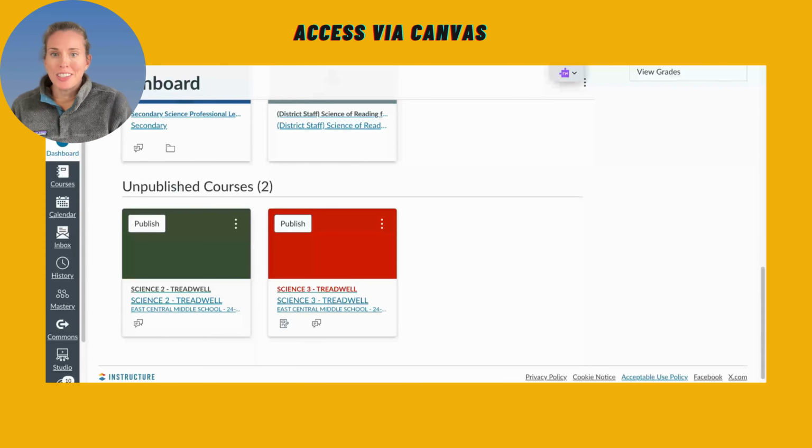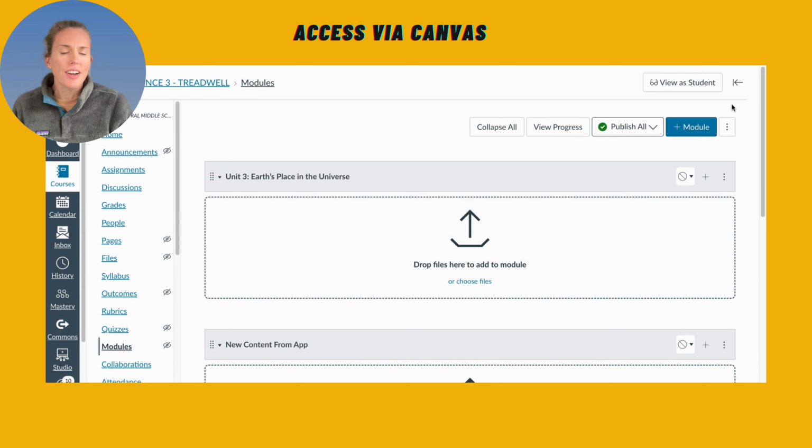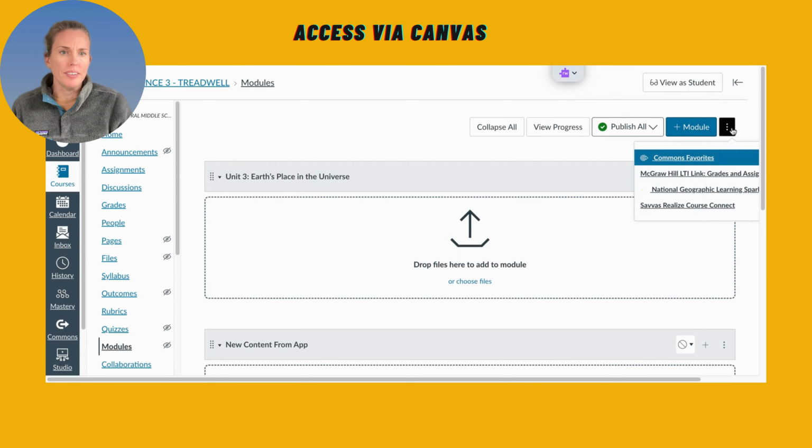Okay, so we are magically in Canvas and we're going to jump quickly into this Science 3 course, our 8th grade course. And we want to make sure that we are on modules. This homepage is modules, but make sure you are over here. And then we're going to click on this little shish kebab next to the plus module button. You'll see here it says McGraw-Hill LTI link.